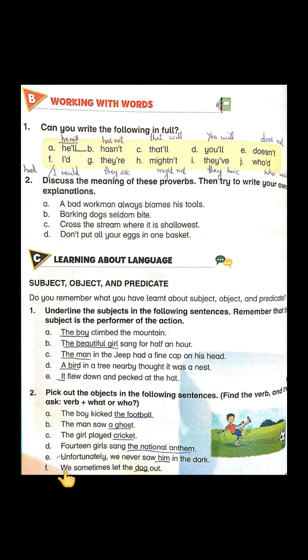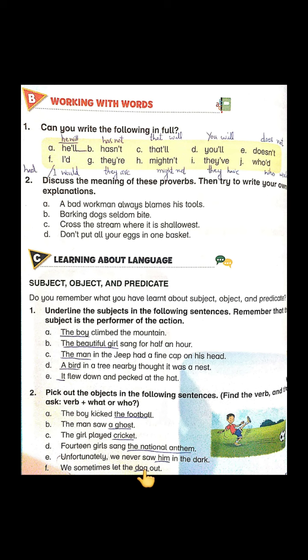And the last is, we sometimes let the dog out. What is the action here? Letting out. Letting out is our verb. And whom do we let out? The dog. Underline dog. Students, did you understand the difference and the relationship between subject and object?